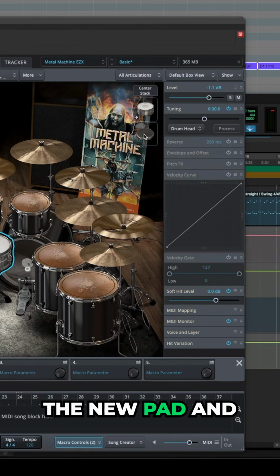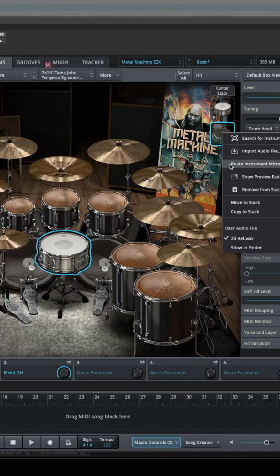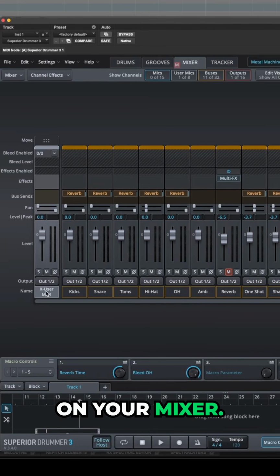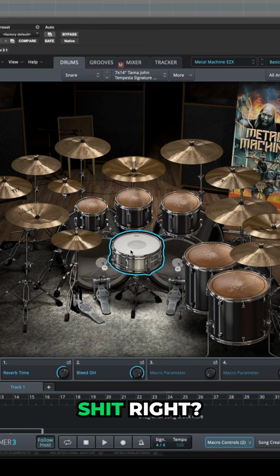Import. Right-click the new pad and select Route Instrument Microphones. Under Mixer Channel, select Create New Channel. And I will see it on your mixer. You can rename it. Sounds like shit, right?